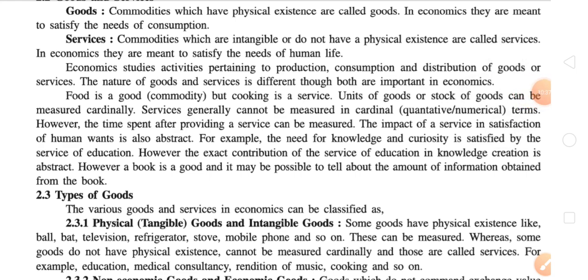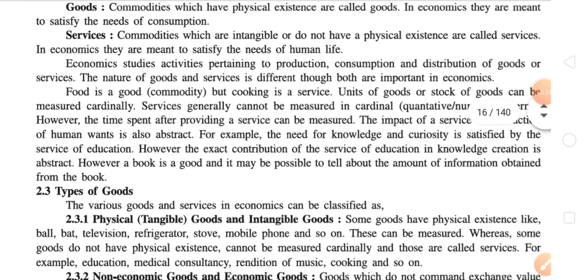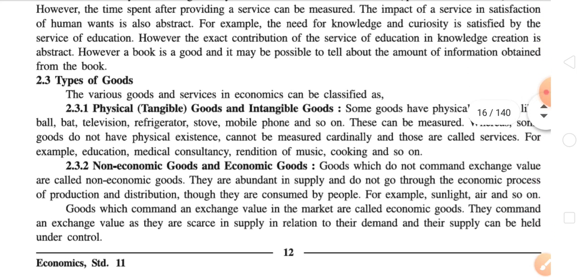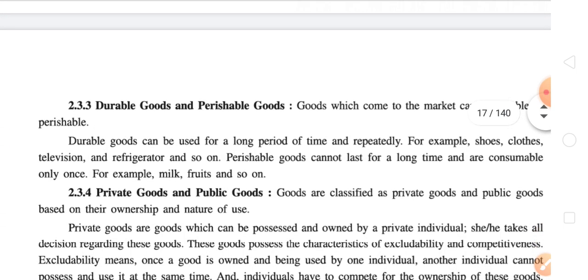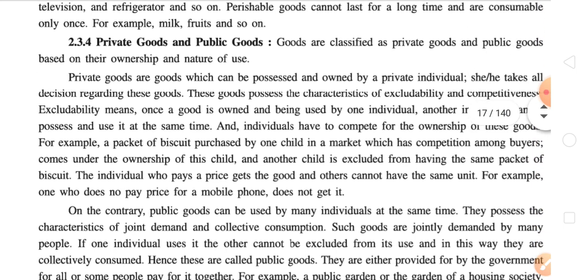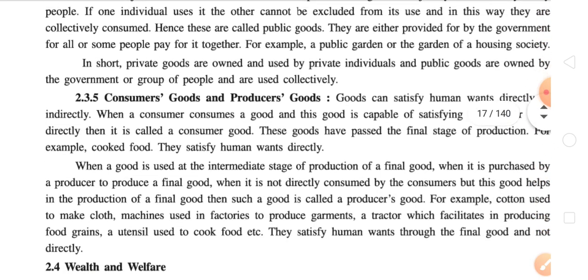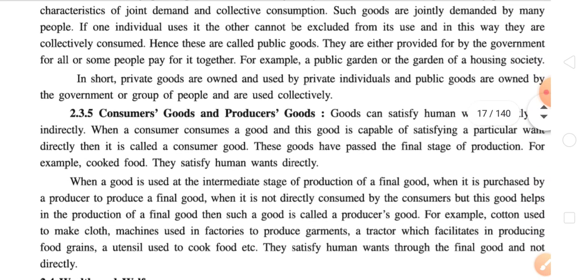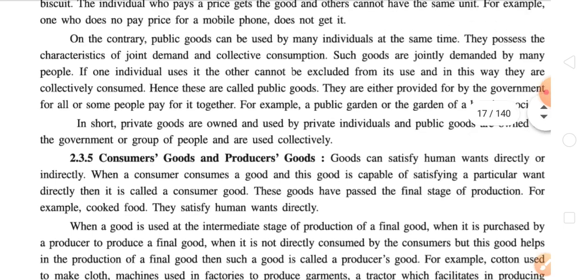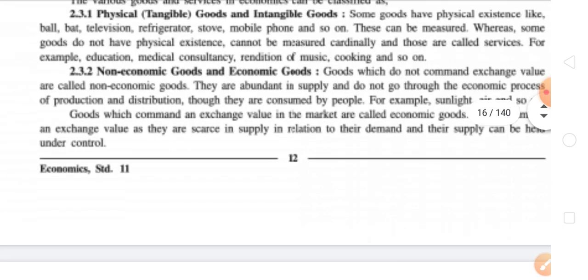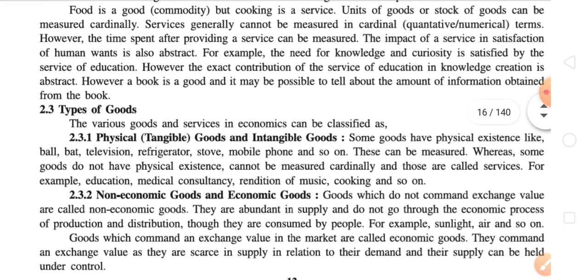First one is physical, that is tangible goods and intangible goods. Second one is non-economic goods and economic goods. Then the third category is durable goods and non-durable, or perishable goods. Fourth one is private goods and public goods. And the fifth and last category is consumers goods and producers goods. Now let us discuss each one in detail.